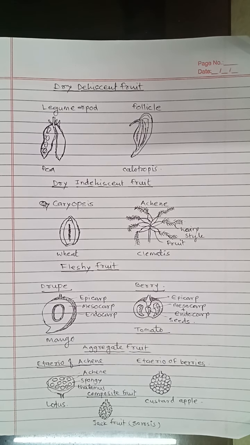Then etaerio of berries, it is an aggregate of small berries. Such type of fruit is found in custard apple or Annona squamosa. In etaerio of Annona, all the berries are arranged densely on thalamus.